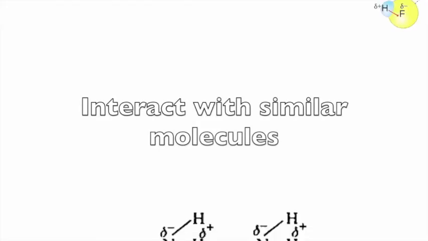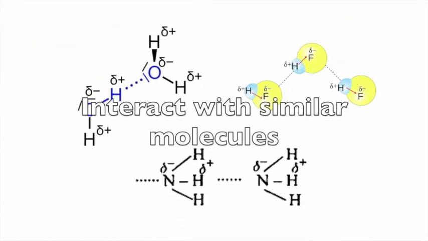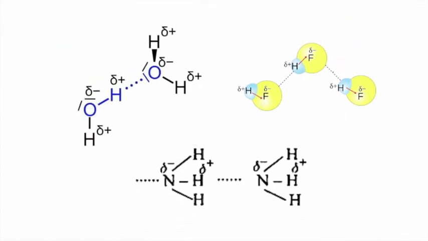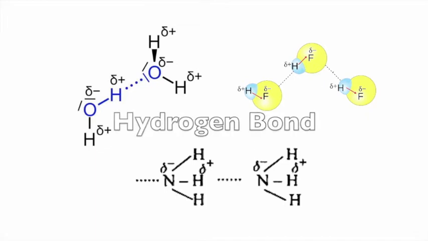These very polar molecules will interact with similar molecules. Those little hydrogen atoms with the partial positive charges on them will become very attracted to the lone pairs on fluorine atoms or oxygen atoms or nitrogen atoms that are part of other molecules. This strong attraction is called a hydrogen bond.